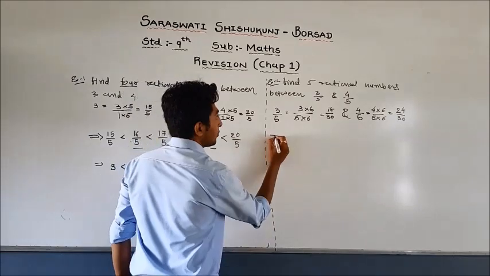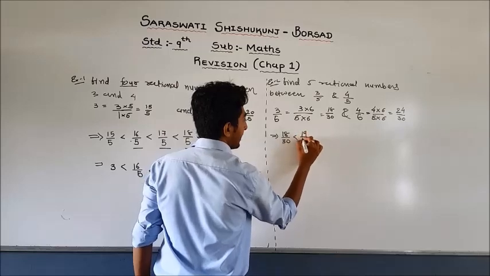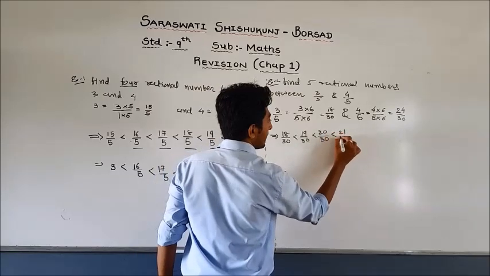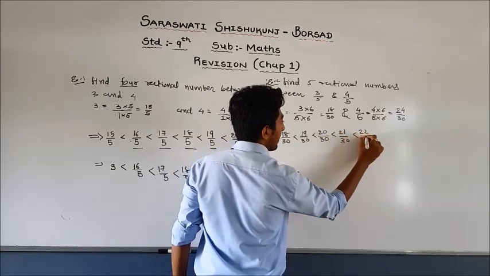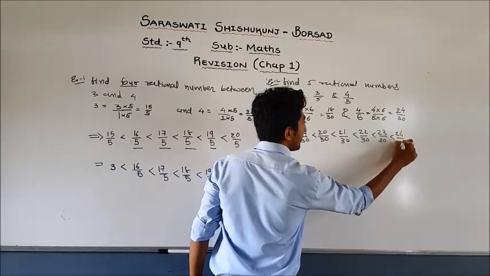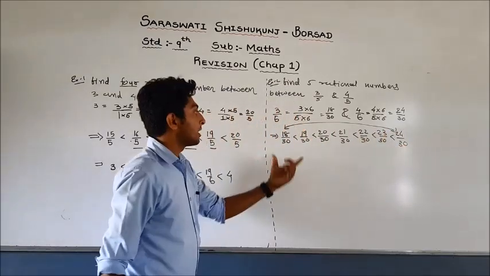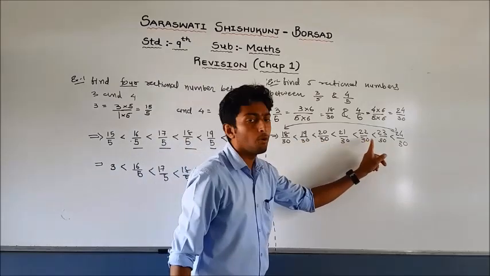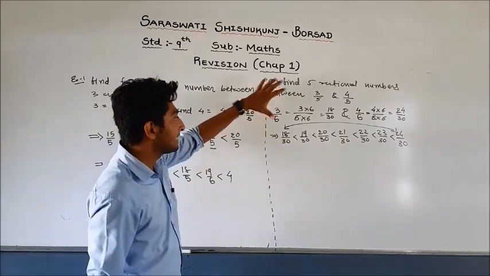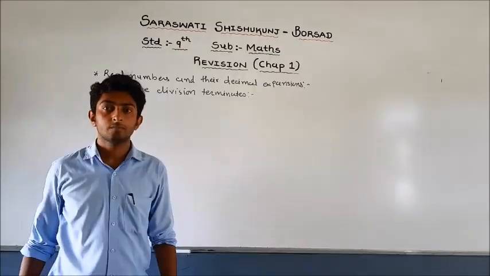Now you have to write 5 numbers: start with 18 divided by 30, 19 divided by 30, 20 divided by 30, 21 divided by 30, 22 divided by 30, 23 divided by 30, and 24 divided by 30. See, the first and last are your given numbers, and these 5, 1, 2, 3, 4 and 5, are the rational numbers between them. By this way you have to find rational numbers between two distinct numbers.